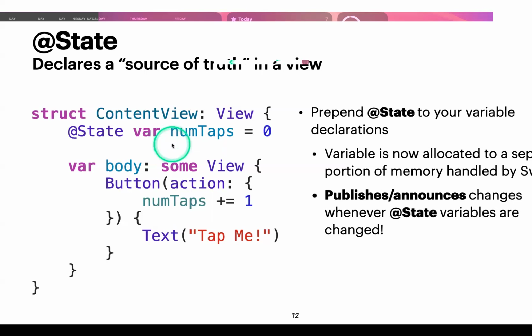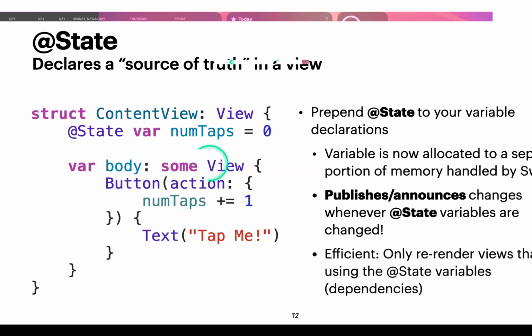So for example, when numTaps becomes 1, SwiftUI will say, hey, numTaps changed. And it tells the body to re-render itself to update the new value wherever it's using numTaps. And it's really efficient. It only re-renders views that are using the @State variables, so it only re-renders the part of the views that use numTaps. We call those dependencies.